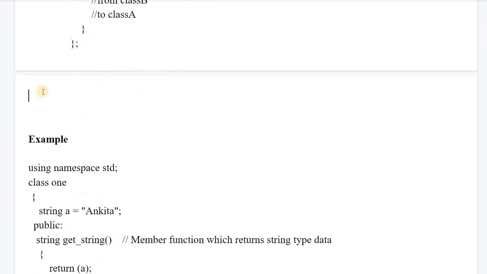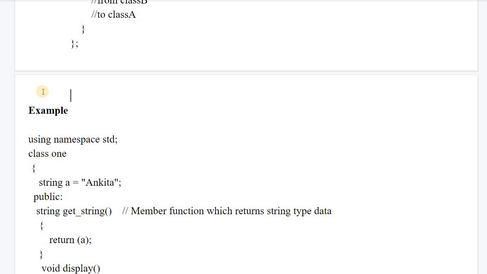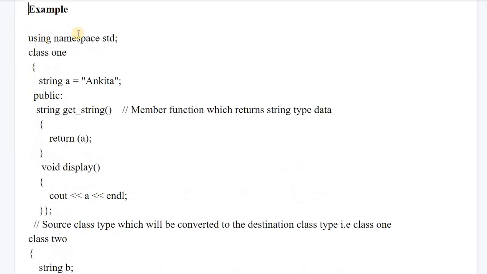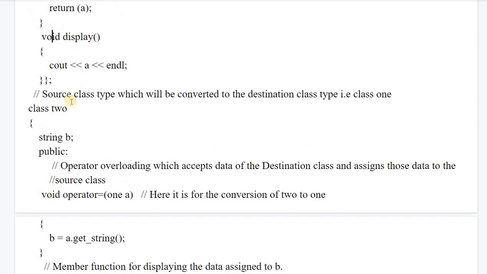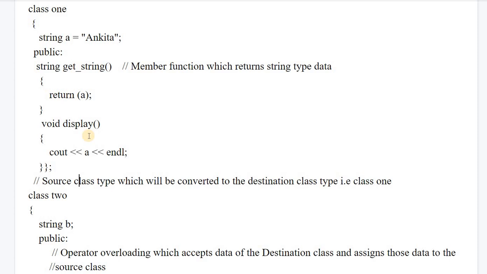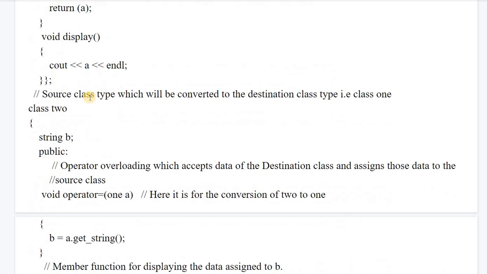Let us have a look at this example. In this class we have one string named Ankita, and in another function we have getstring, so string A will be returned from this particular function getstring. Display is just to display the value. This is the source class. Okay, so this is the destination class, this is the source class. The source class type will be converted to the destination type, that is class 1.